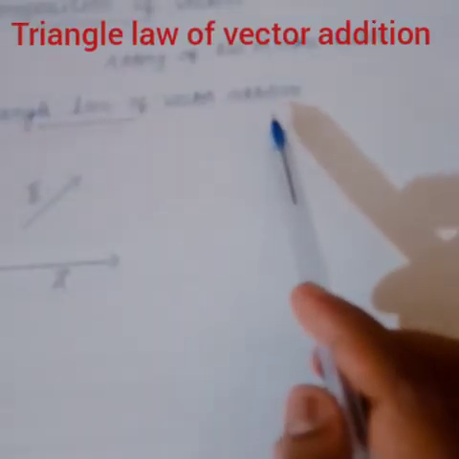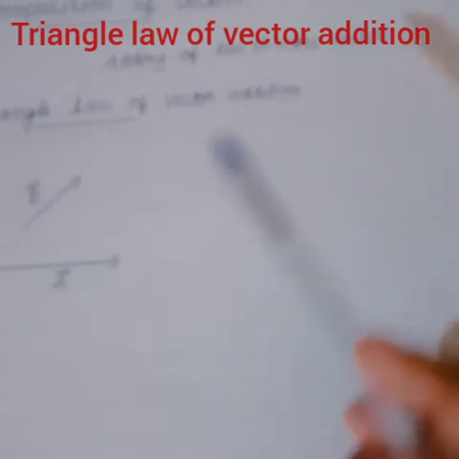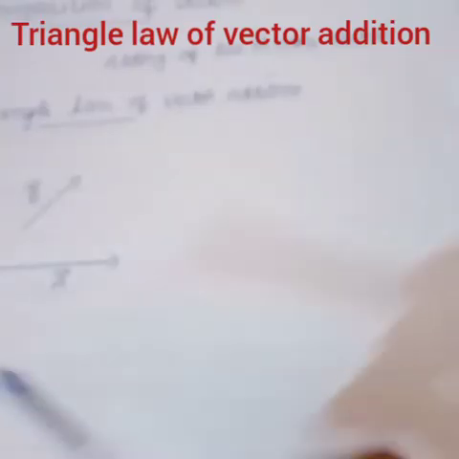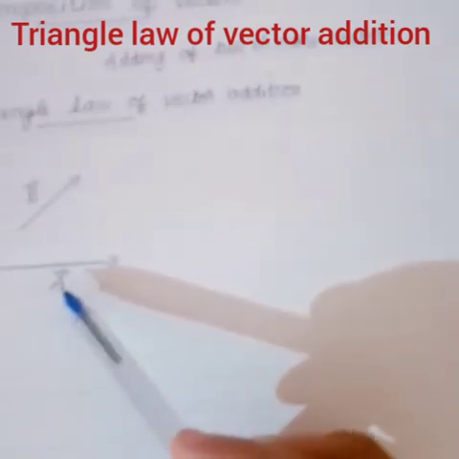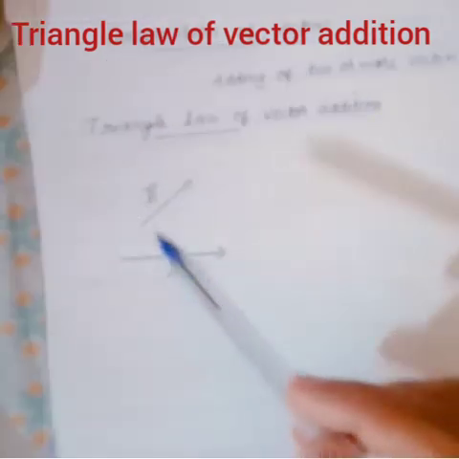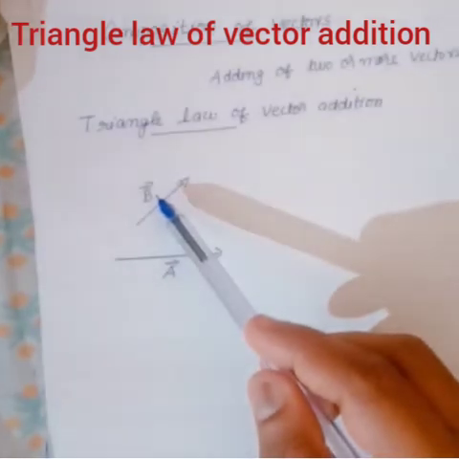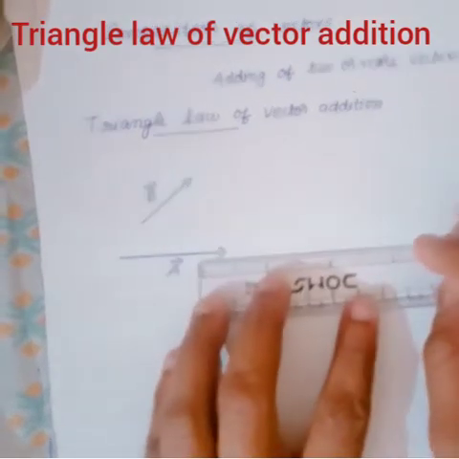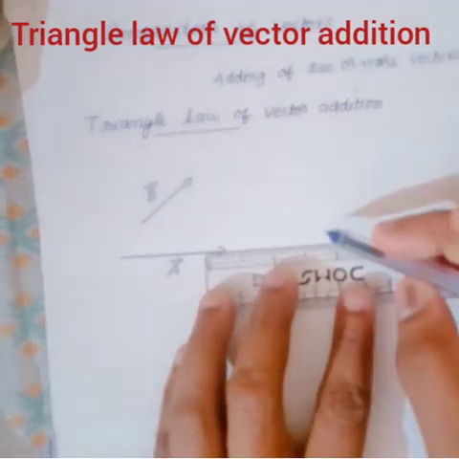So first one is the triangle law of vector addition. First I will take an illustration. To add two vectors, vector A and vector B, first you have to draw a vector OP parallel to vector A. So here I am drawing vector OP.